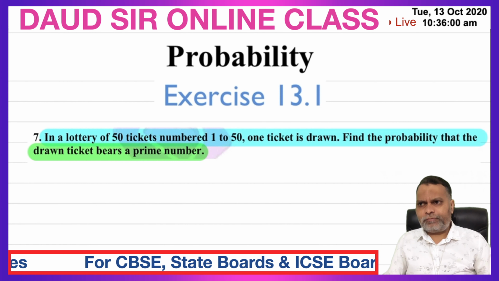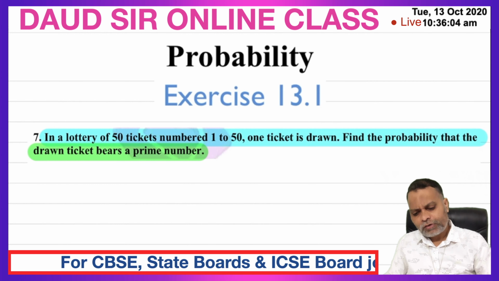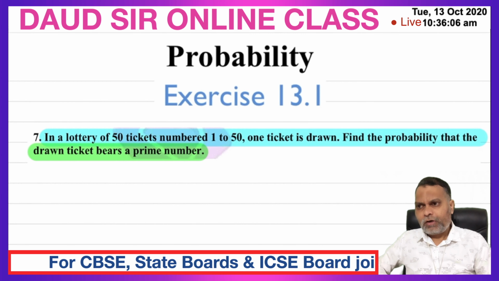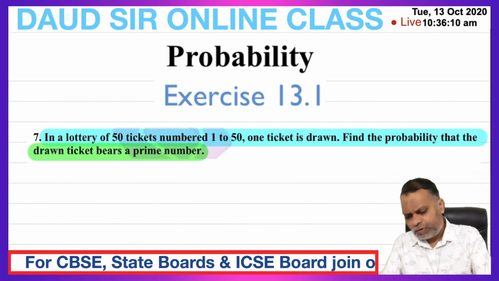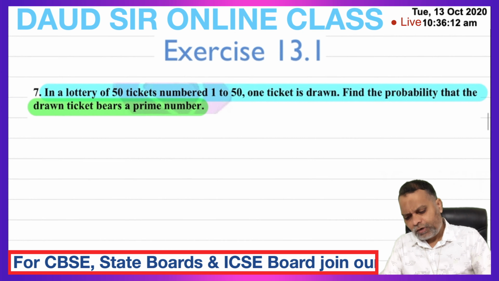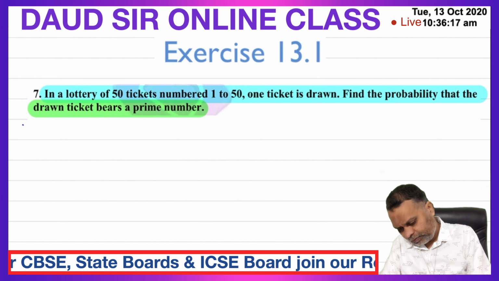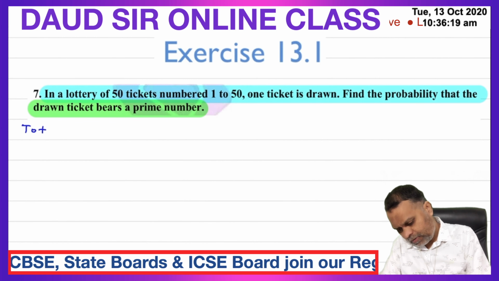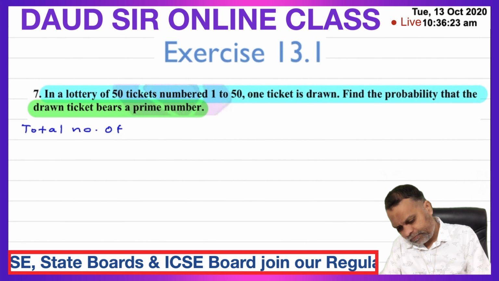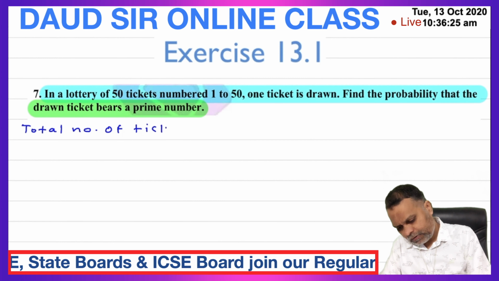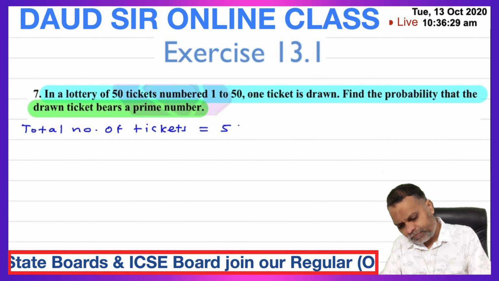So, in a lottery, there are 50 tickets numbered from 1 to 50. We have to draw one ticket that bears a prime number. So, total number of tickets is equal to 50.